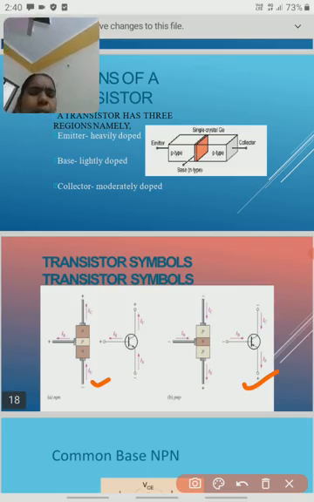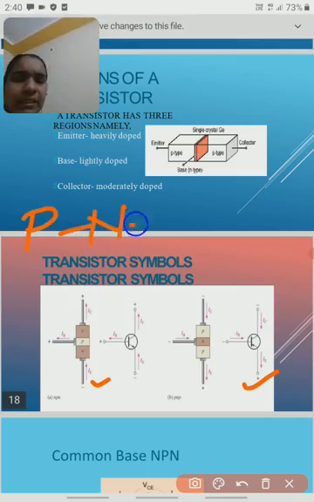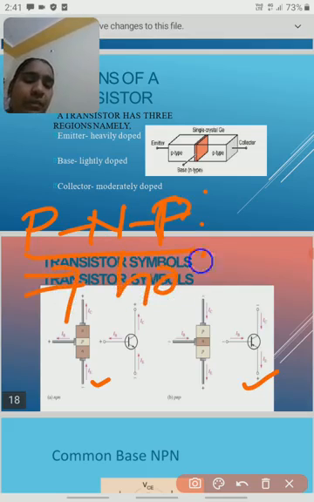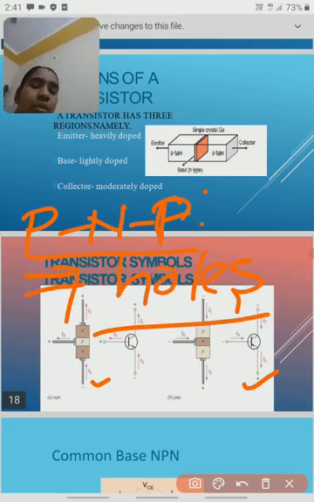Some differences between the NPN transistor and the PNP transistor. The main thing is, in a PNP transistor it mainly contains holes. Holes are the majority charge carriers in the P type material, so the PNP transistor is mainly run by holes.